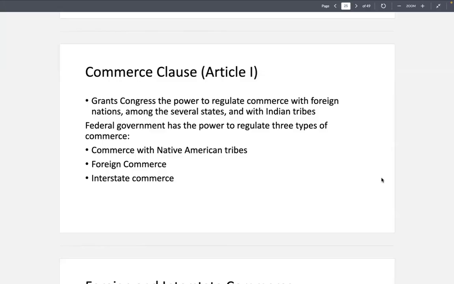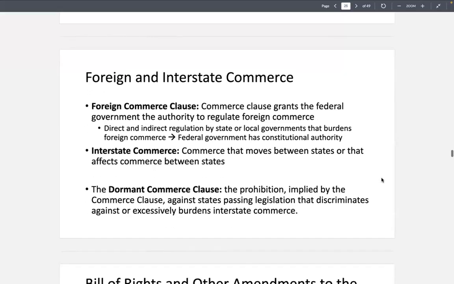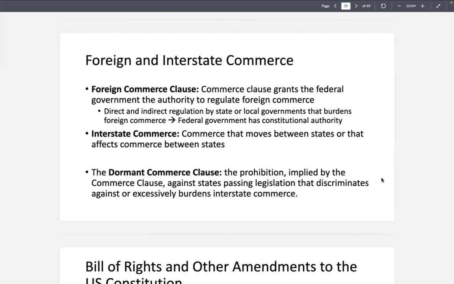So the Commerce Clause grants Congress the power to regulate commerce with foreign nations, so international commerce, among the several states, interstate commerce, and with Indian tribes. That is, American Indian tribes. So the federal government has the power to regulate three types of commerce: commerce with the Native American tribes, international commerce, i.e. foreign commerce, and interstate commerce, so commerce between the states of the Union. Foreign and interstate commerce is provided for under Article 1 of the United States Constitution.